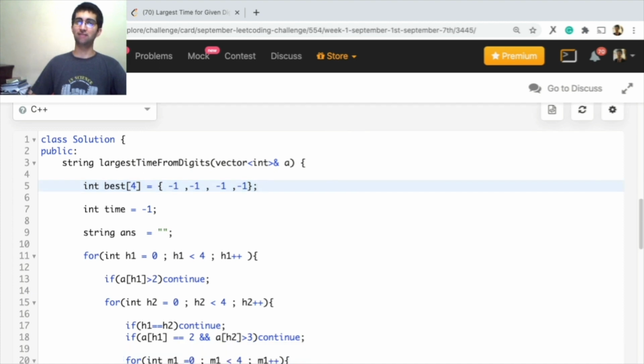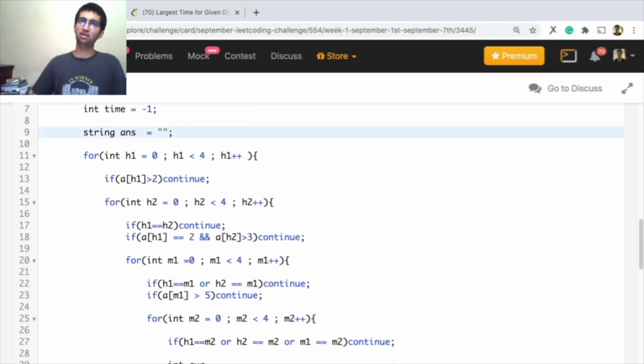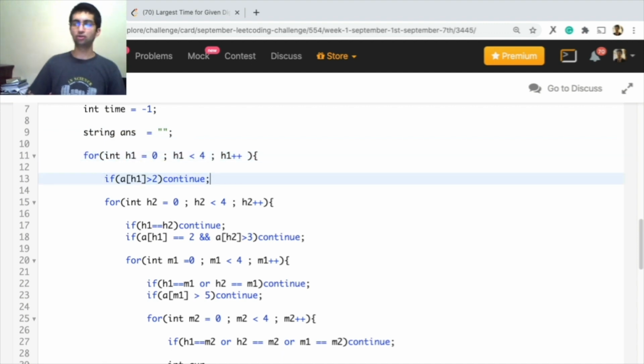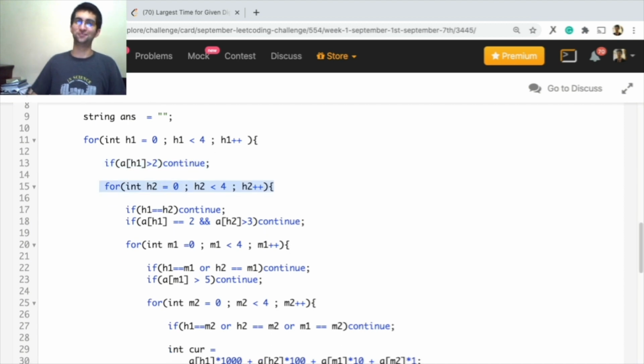Storing the best value, best time over here. This is the answer basically. And in the start, we'll say that our time has a value of -1 and our answer is empty. We want to pick the first digit, H1. If it's greater than 2, you cannot pick it. Now you want to pick the second digit, H2. If it's the same digit, you cannot pick it, so it's another digit, okay? If the first digit was a 2, the second digit cannot be greater than 3, okay?